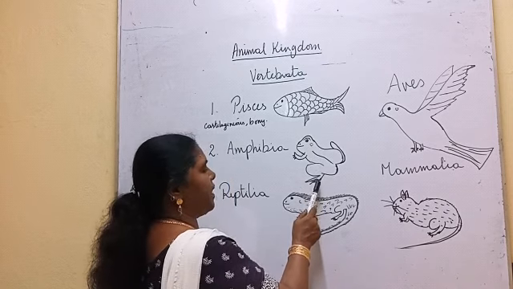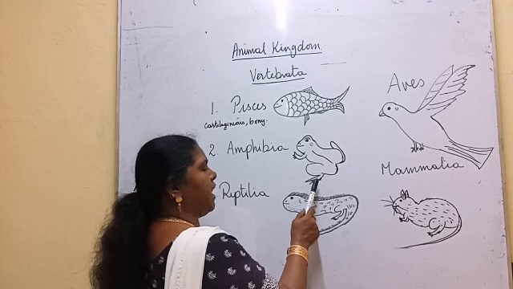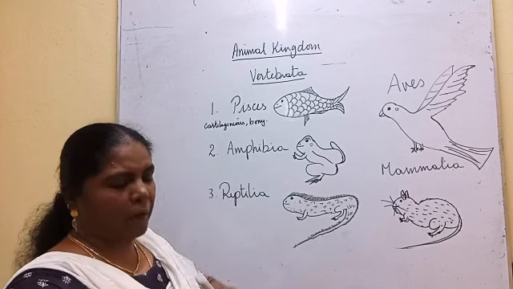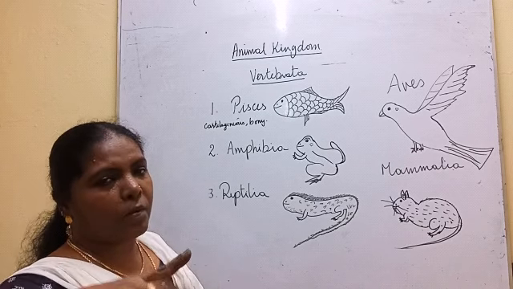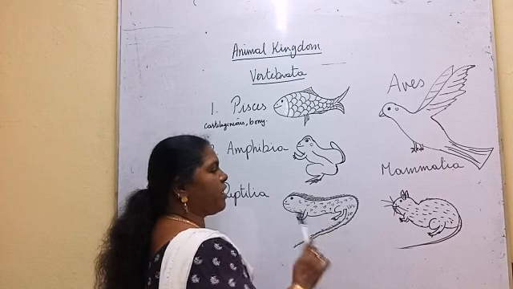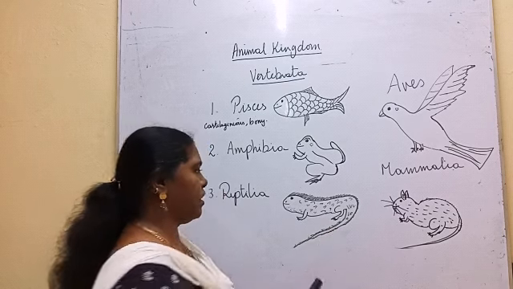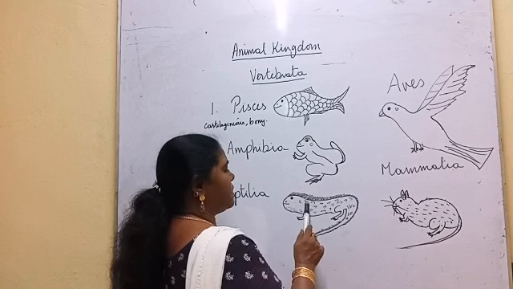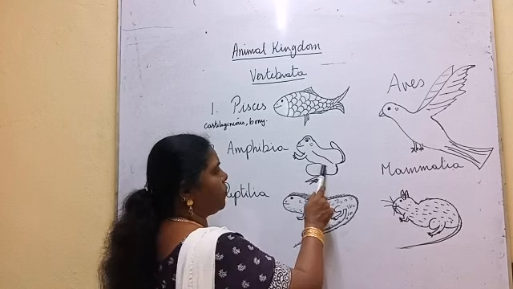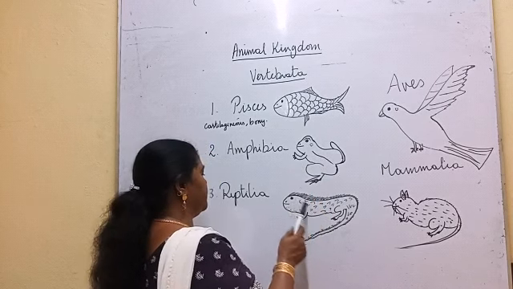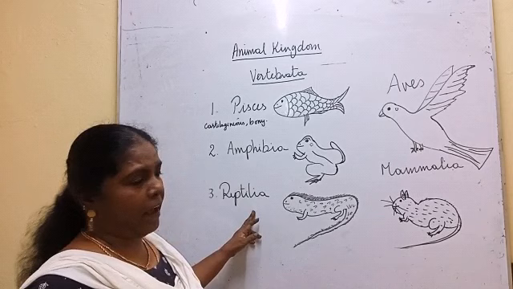And here in amphibians, to lead the amphibious life, if you see the hind limbs, they are webbed feet in order to swim in the water. Whereas here the digits are not joined by a web-like structure, and it has a long tail. Then the body covering is thick here, while in amphibians the body cover is thin. So all these characteristic features will come under reptilia.